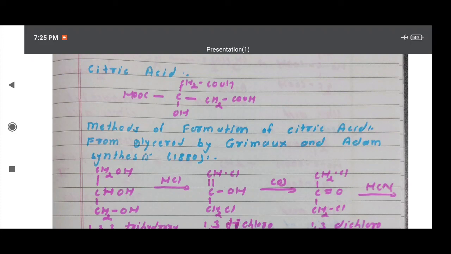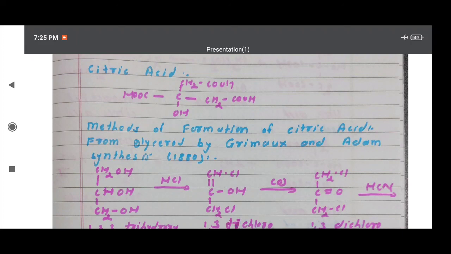Then citric acid, as all of you know, is present in lemon, orange and other fruits. In lemon juice it is present at about 6.6 to 10%. The structure of citric acid is shown here.